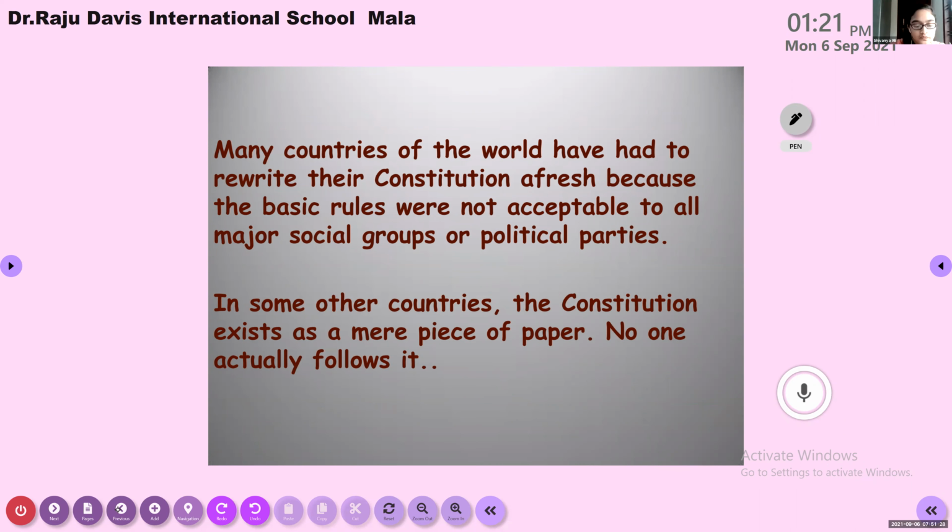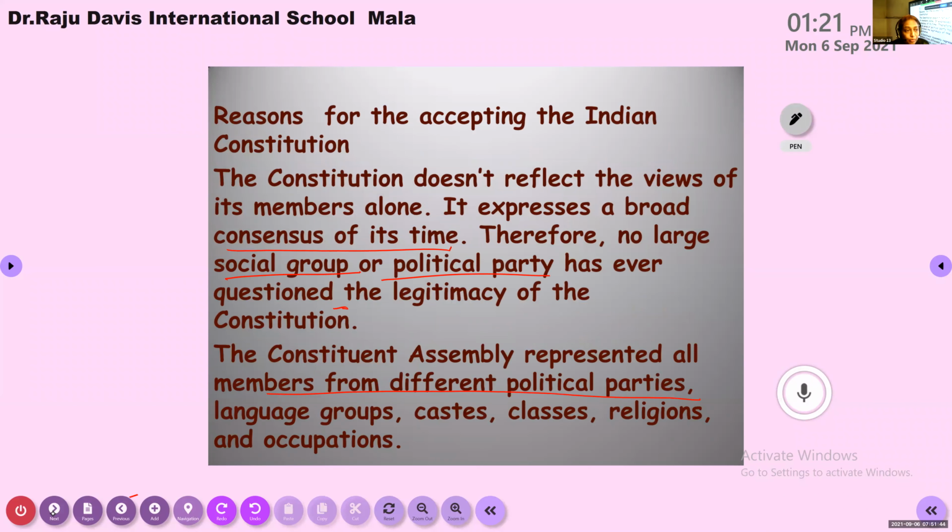But even though the Indian National Congress was the more prominent major party in our country, they included many other people from different parties, different religions, different social status.